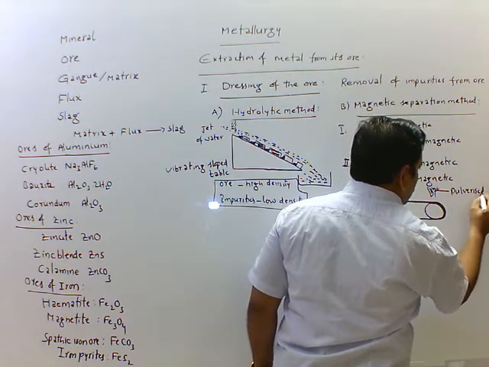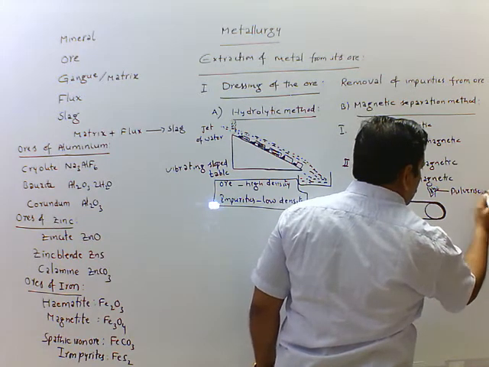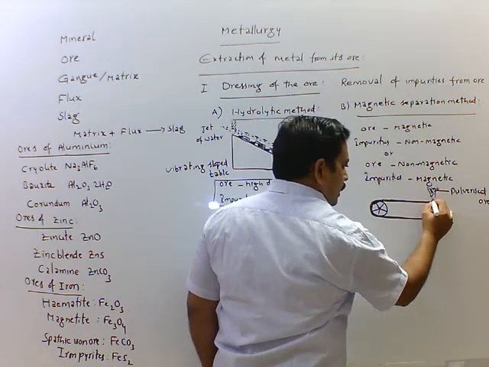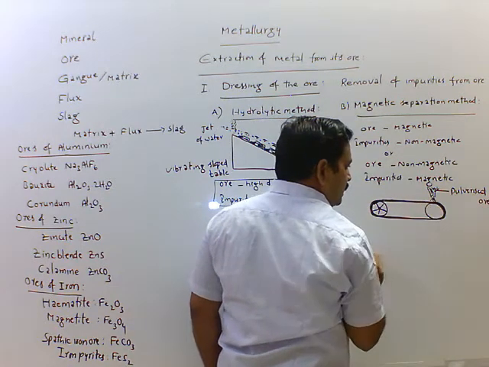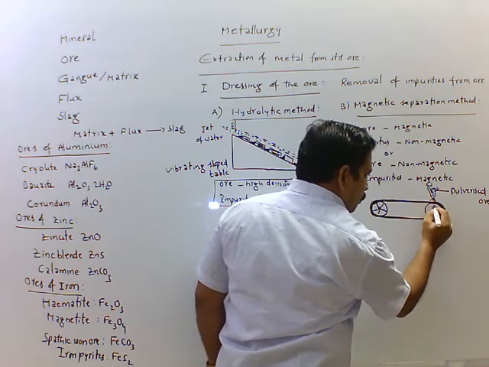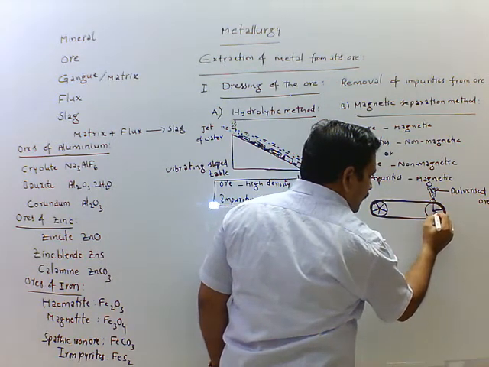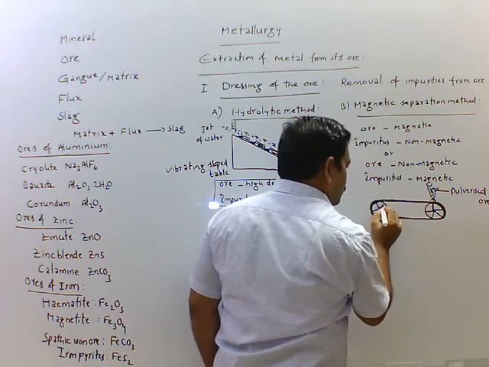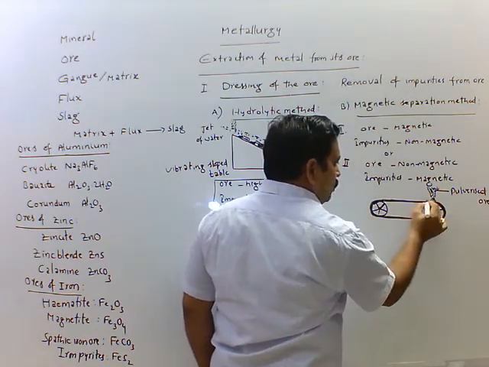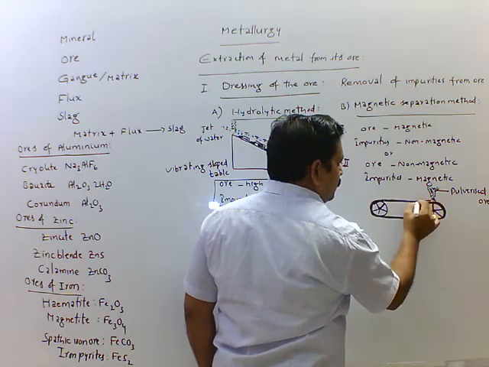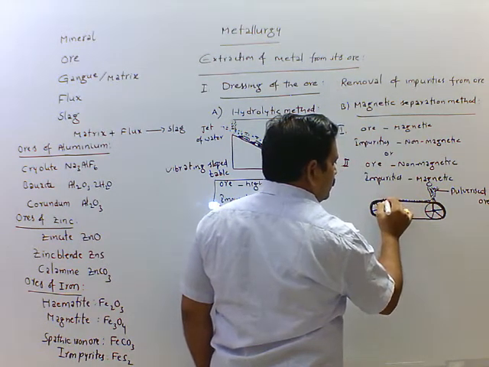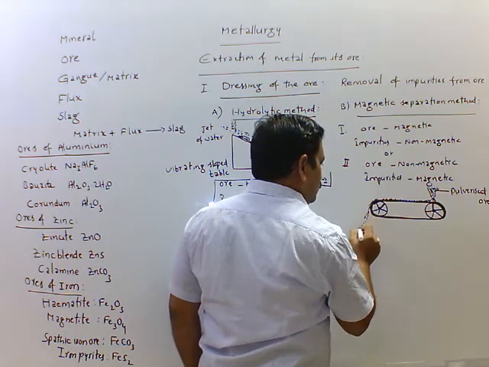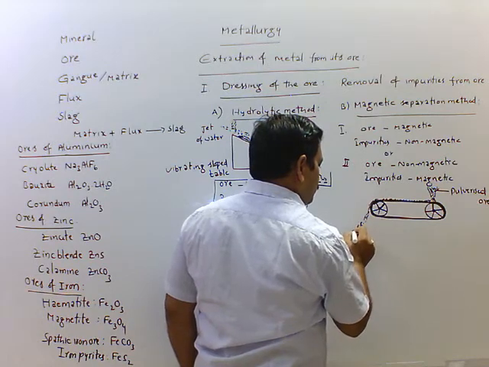Here we release powdered ore particles. Here it is only a wheel, it is not electromagnetic in nature. This is the magnetic wheel. So ore particles come along with the conveyor belt. Here non-magnetic particles are thrown away from the wheel.